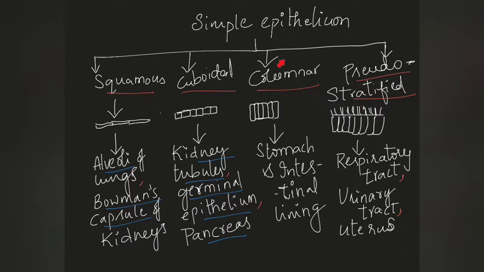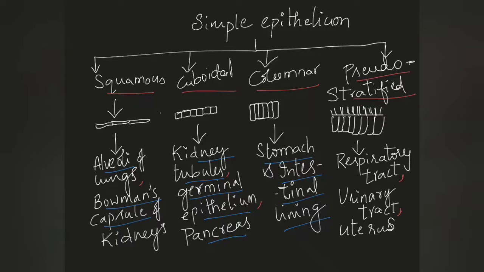And the next one is columnar epithelium. In this kind of epithelium, the cells are arranged in columns, so that's why the name columnar epithelium. It can be observed in areas like the stomach and the intestinal lining. The surfaces inside the stomach and intestine are lined with these columnar epithelial cells.